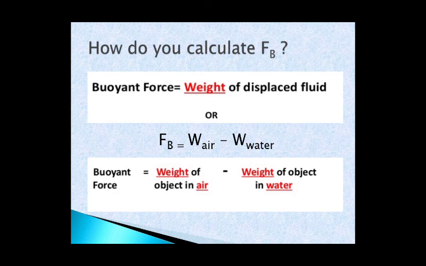You must have noticed, when we drop a stone in water, the water level in that container, in that glass, will rise. That means some space is taken by that stone, and that displaces the liquid from its place. So that buoyant force, that upward force, is equal to the weight of the displaced liquid.